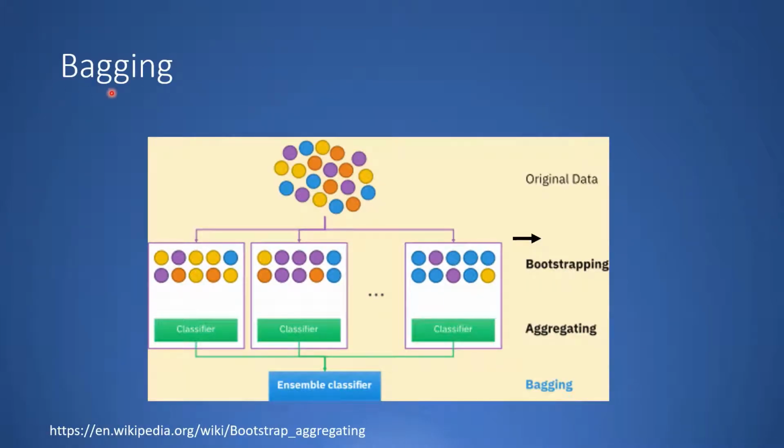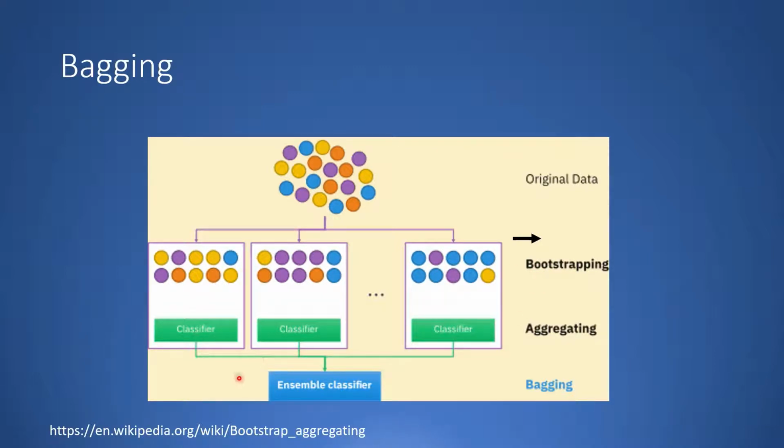Let us look at visually how bagging works. Here you have your original data. From the original data, subsets of data are created over here. So you have these different classifiers. These subsets can be created with replacement. So the idea of with replacement is, here you see that some of these samples, the orange colored ones, are present over here also. Similarly, some of these purple samples are present over here also. So in this way you can create different subsets of the data with replacement, and different classifiers are trained on these subsets.